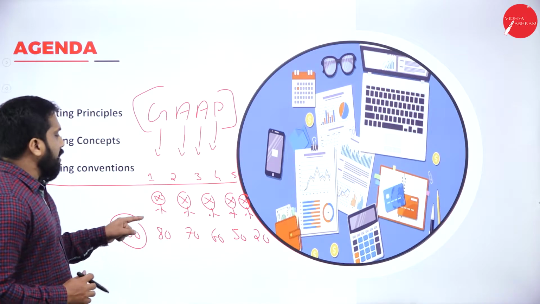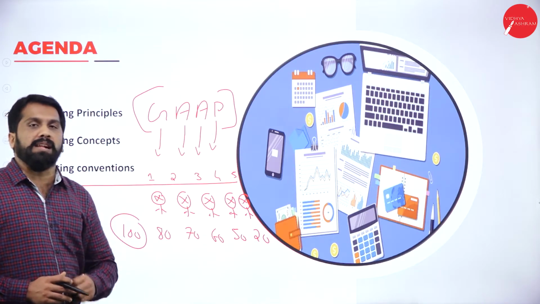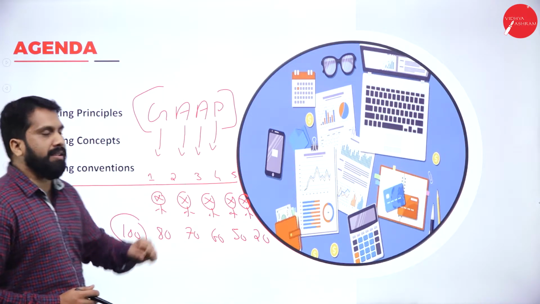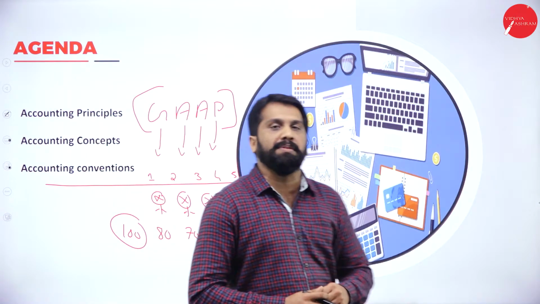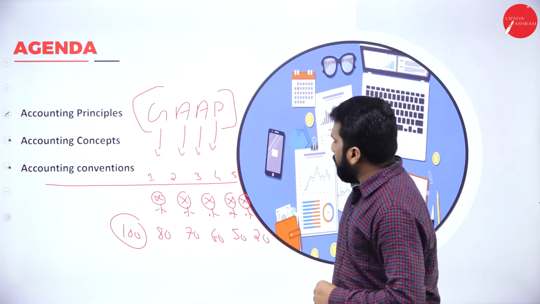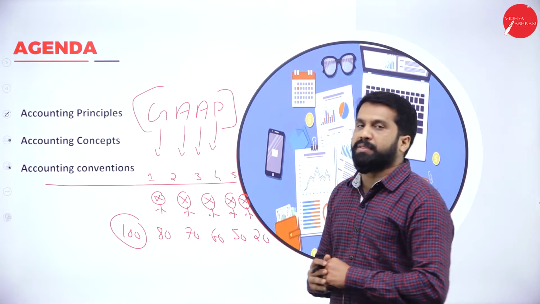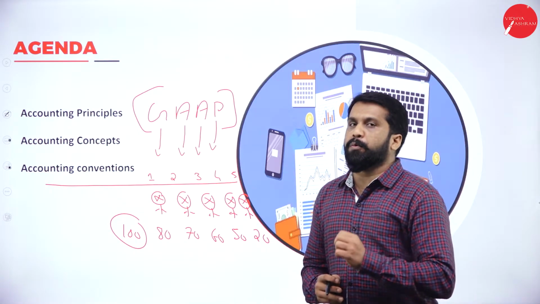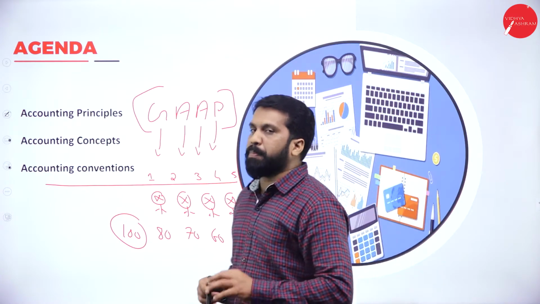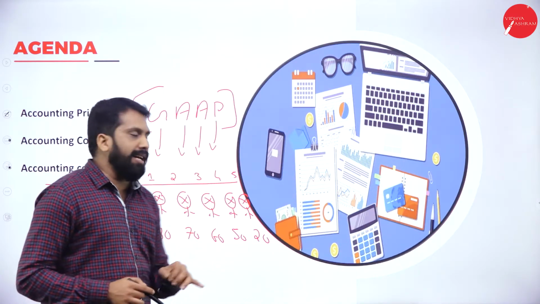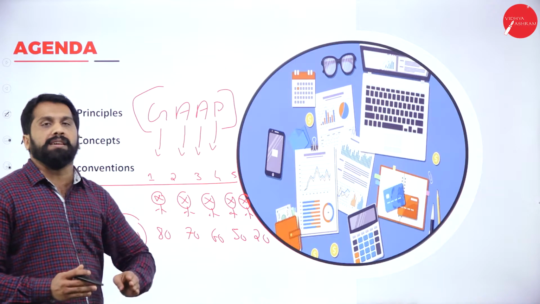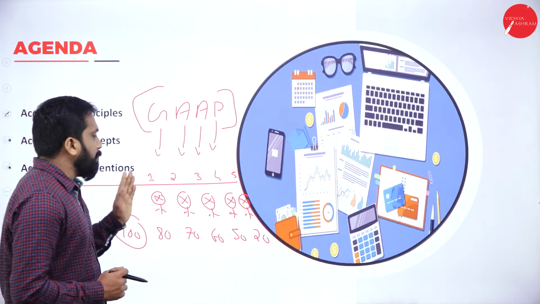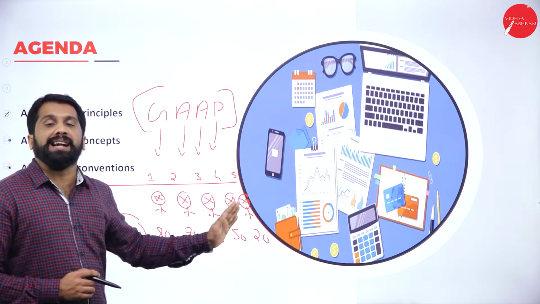He got 80, he got only 20. Can we compare the first person with the last person? Is it possible? Can we compare the last person with the second person? The answer is no. Why? Because the question paper is different. The chapters are different. So we cannot compare one person with another person.